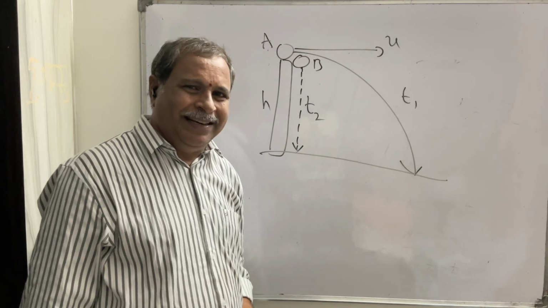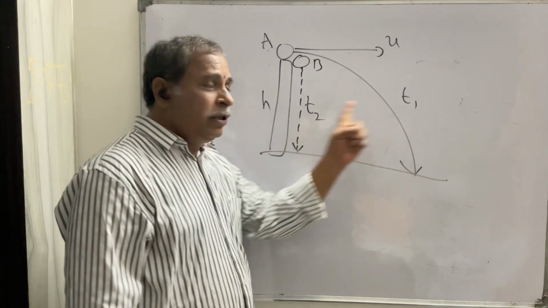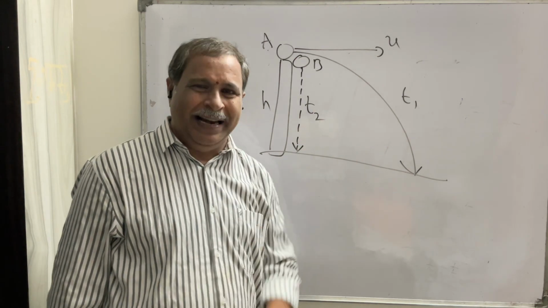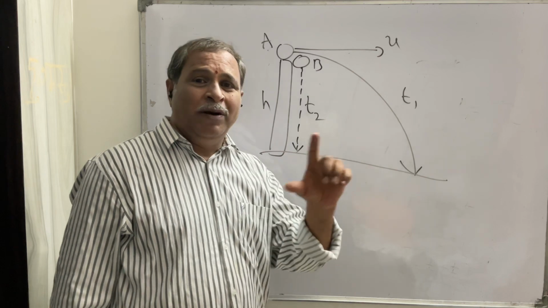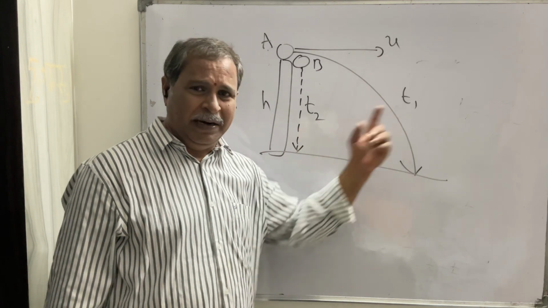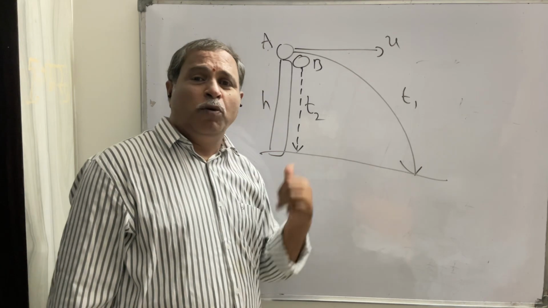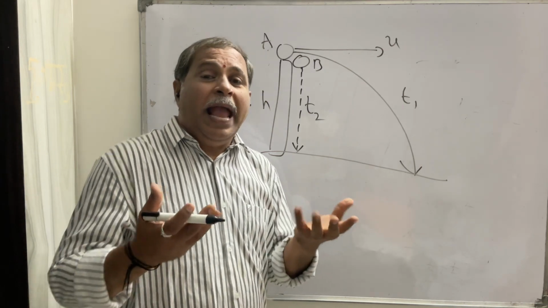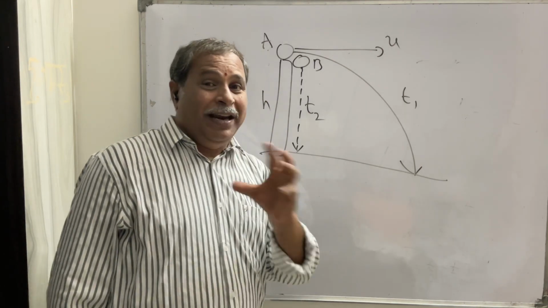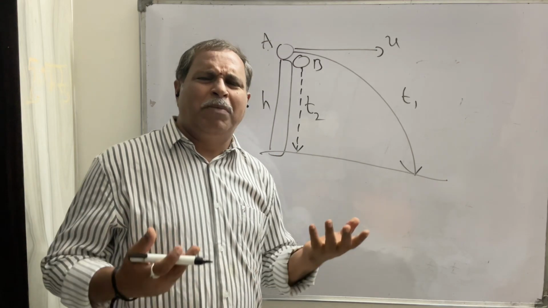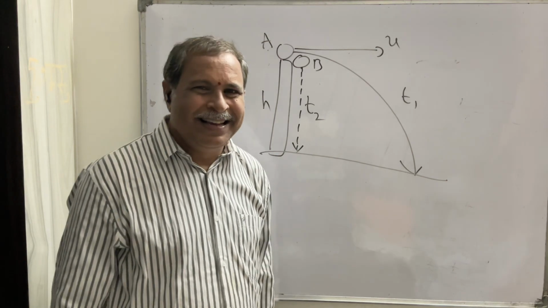Very interesting question. Conceptual it is. So both times are equal under vacuum condition. In the options given: t1 greater than t2, t1 less than t2, t1 and t2 both are equal under vacuum, t1 and t2 both are equal under air resistance. So very interesting concept it is. Maximum number of students will be confused in this case.